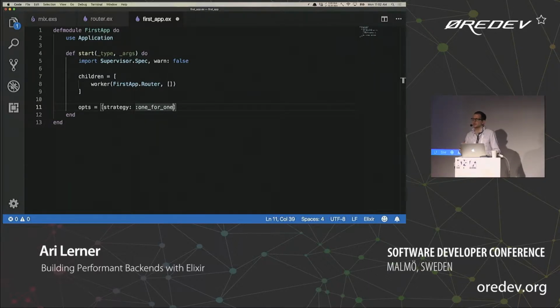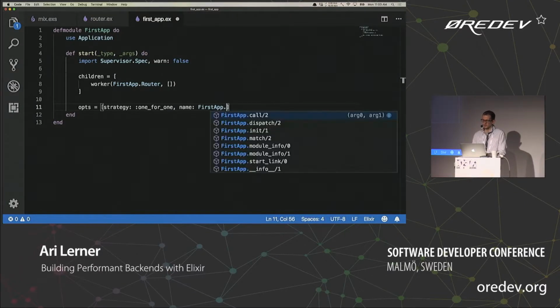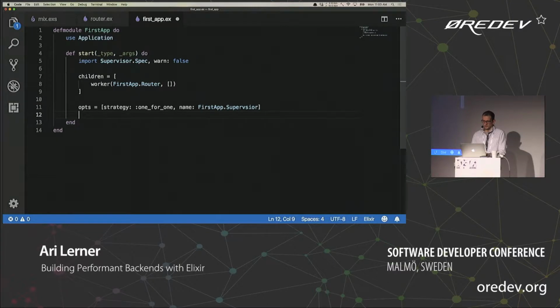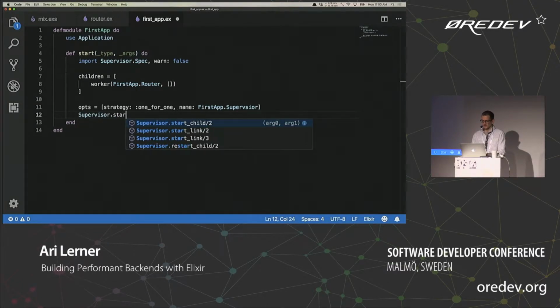We can say that we only want to restart the first main module, so that any new requests that come in, in the case of a web server, are just dumped and the user will just have to reload those. Let's also go ahead and pass a name here. We'll call this first app.supervisor. Great, and now we can use the supervisor and we'll start link and we'll pass the children and the options.